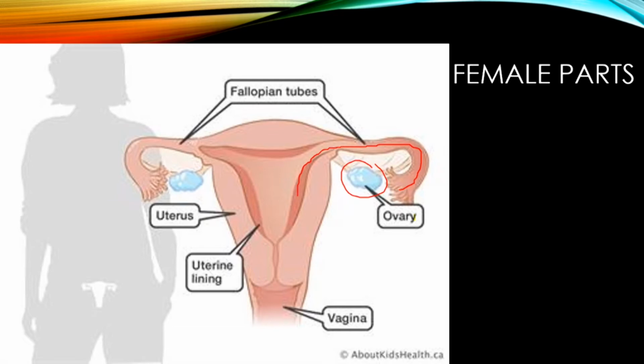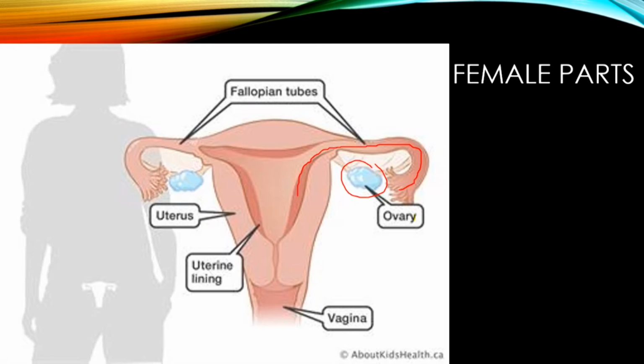The uterus is where the actual baby will develop later on, and so the egg passes down through here. As it goes through the uterus, if it doesn't get fertilized, it's going to pass out through the vagina. So that's what happens with the female parts.